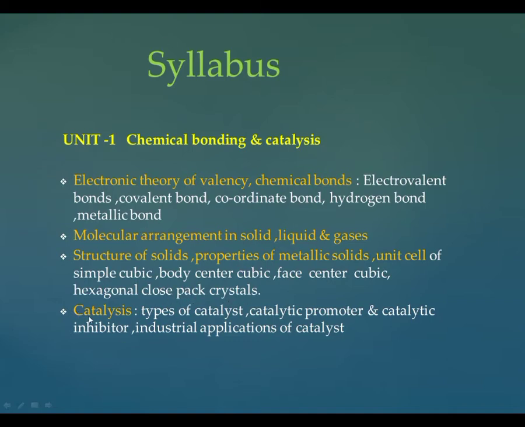The next and second part of this chapter is catalysis. In this topic, we discuss different types of catalysts: positive catalyst, negative catalyst, and autocatalyst, and different terms related to catalysts, that is catalytic promoter and catalytic inhibitor, and their applications in industries.